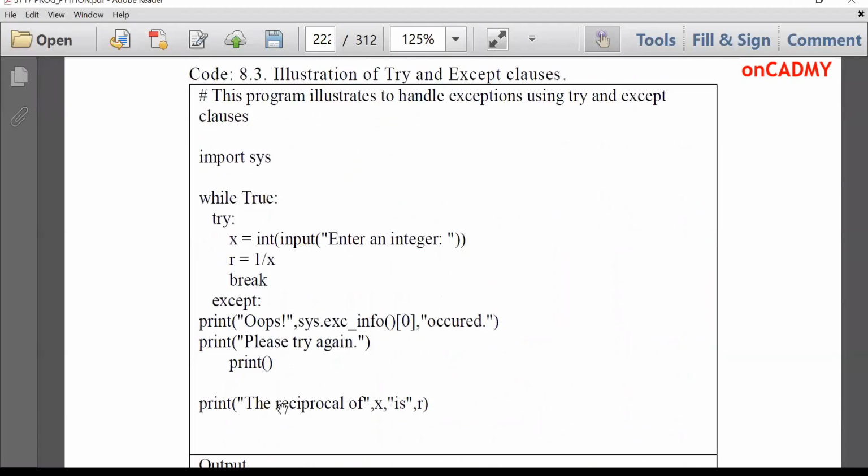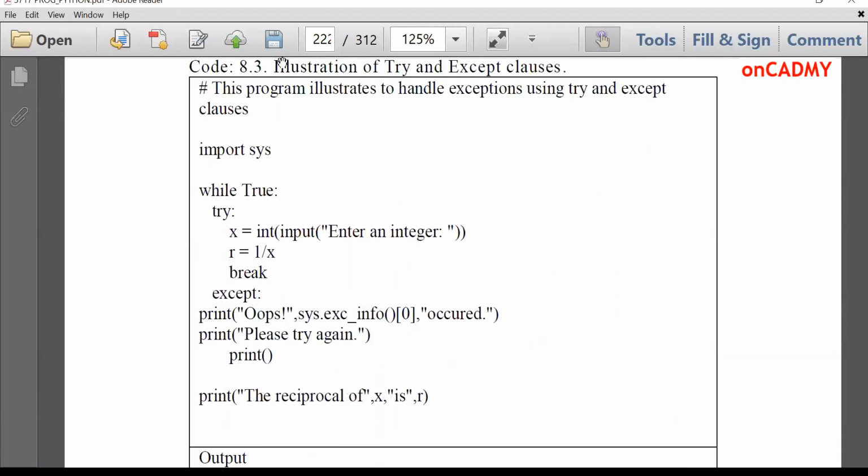Suppose I have this program in which we have to divide a number by a proper integer. It should not be 0, it should not be a character, and it should not be a floating point number.